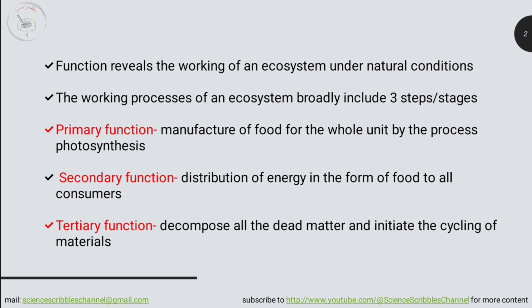Finally, all living components die at their particular stages, and the tertiary function in this working process is the decomposition of all dead organic matter to release their inorganic constituents to the environment. All these working steps are carried out in a delicately balanced and controlled condition.